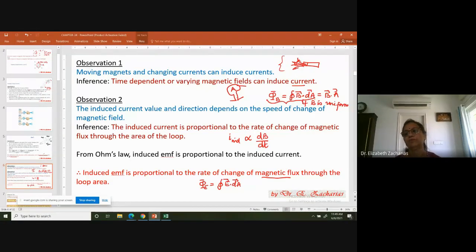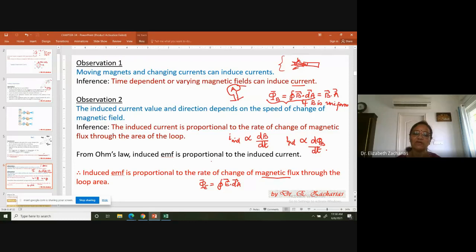If B is uniform. But in general, take this. When you are moving the bar magnet like this, the flux through the loop area is changing as a function of time. So instead of saying dB by dt, you can bring this area into the picture, and say that the current induced is proportional to d phi B by dt. You conclude that whenever you change the magnetic flux through any coil, there will be an induced current.